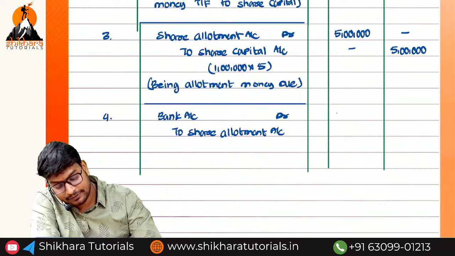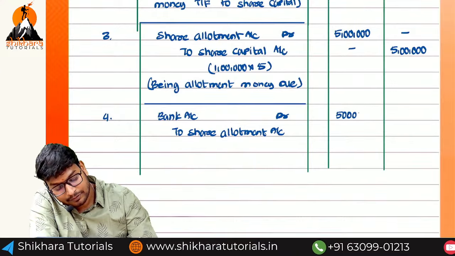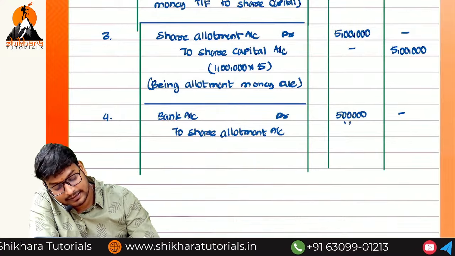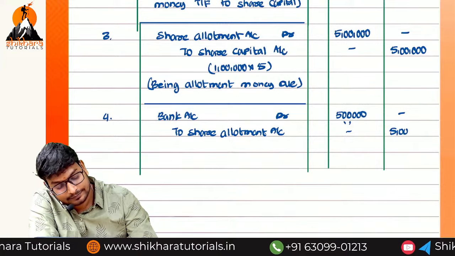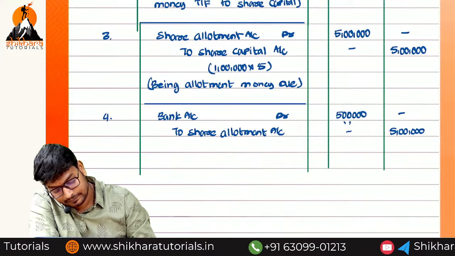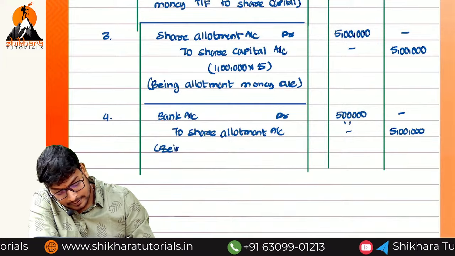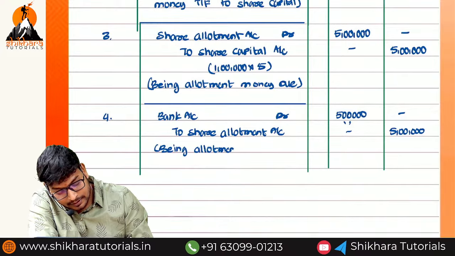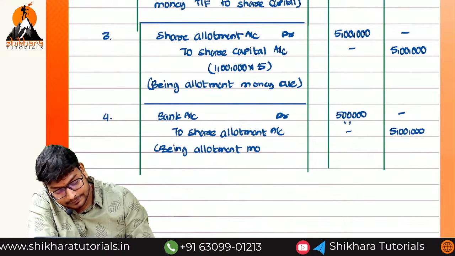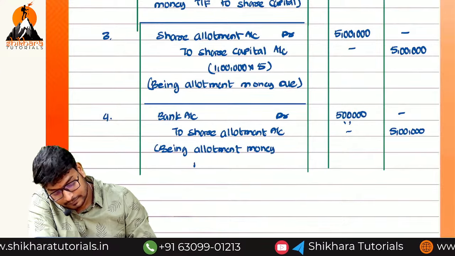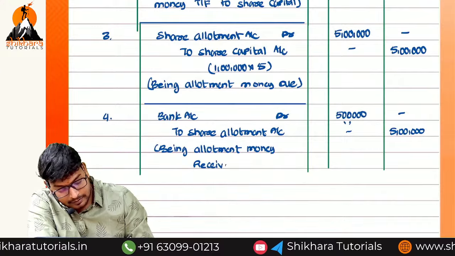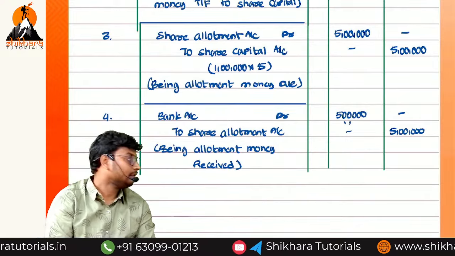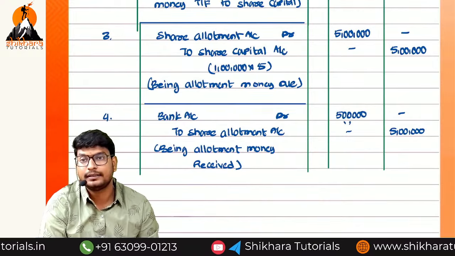Same amount, 5 lakhs. Being allotment money received.